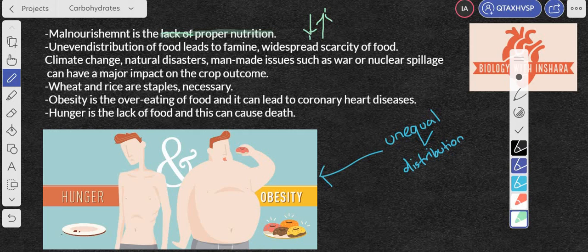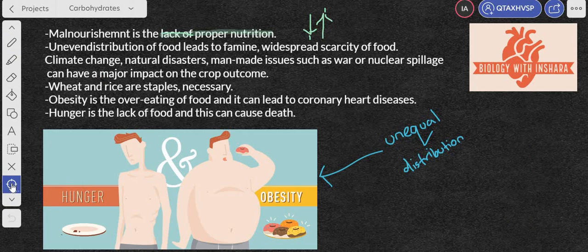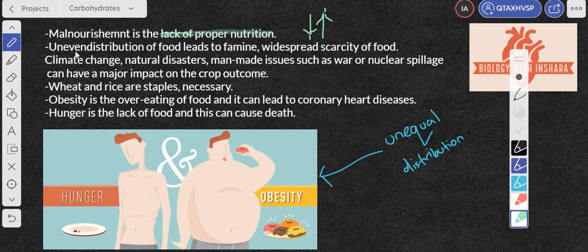If you're eating a lot and you're overweight, I would say you're malnourished. And if you don't eat at all and you are very thin and hungry, then I would still say that you are malnourished. And there are actually reasons why some people are overweight or obese, and why some people are thin, or you could say are actually suffering from hunger. That is because of unequal distribution of food. I'm just going to underline this, unequal, with the light colored pen. Unequal distribution of food. So what this means is that the distribution of food is not equal.